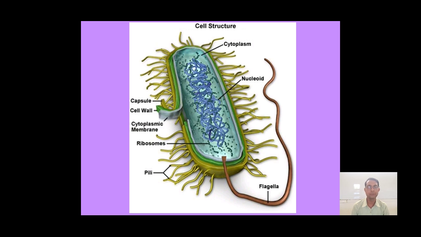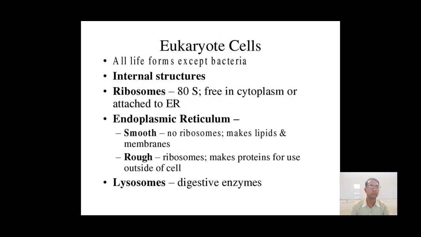Along with the flagella, there is a presence of pili throughout the bacterial cell, and inside the bacterial cell you can observe the nucleoid. That nucleoid is nuclear material which is present without a nuclear membrane, and that's why it is known as nucleoid. Along with that nucleoid, in some bacterial cells we can observe the plasmid, which is a circular DNA, an extra chromosomal structure present in the prokaryotic cell. So this is nothing but the simple structure of a prokaryotic cell. In the next lecture we are going to concentrate on the eukaryotic cell.